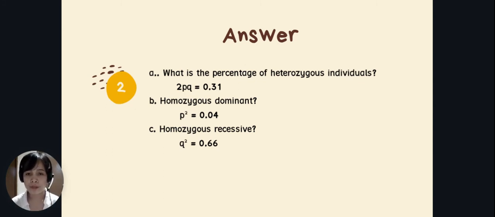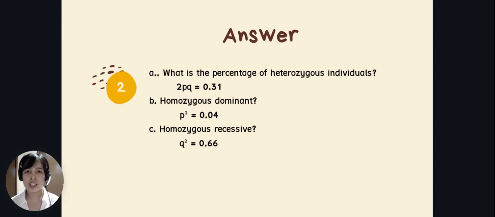And the last is the homozygous recessive. You have their q. So you need to square q. q is 0.81 squared, and that would be 0.6561, and multiply that by 100 to find the percentage, then you have 65.61%. So that is the percentage of individuals having homozygous recessive genotype.